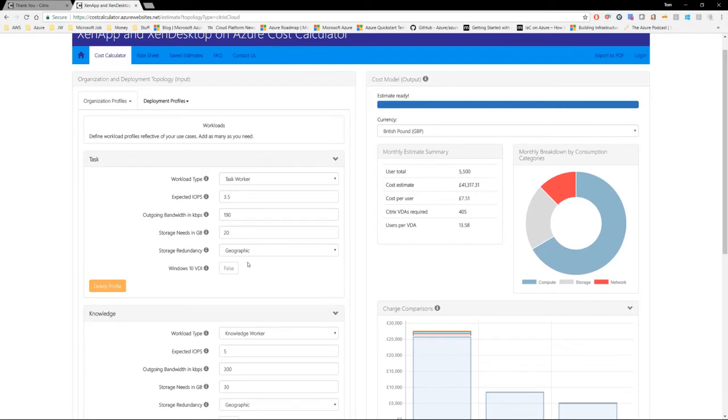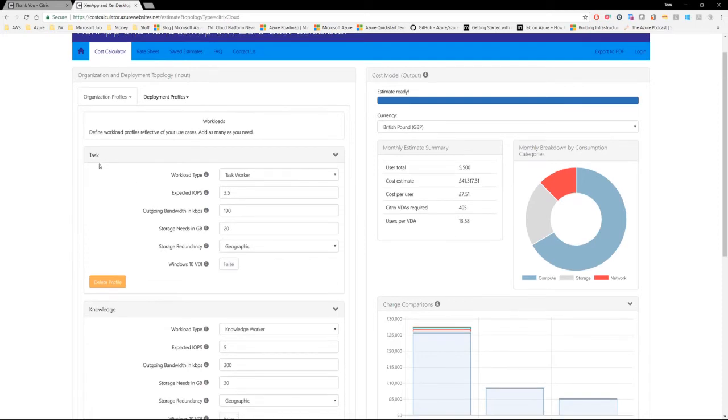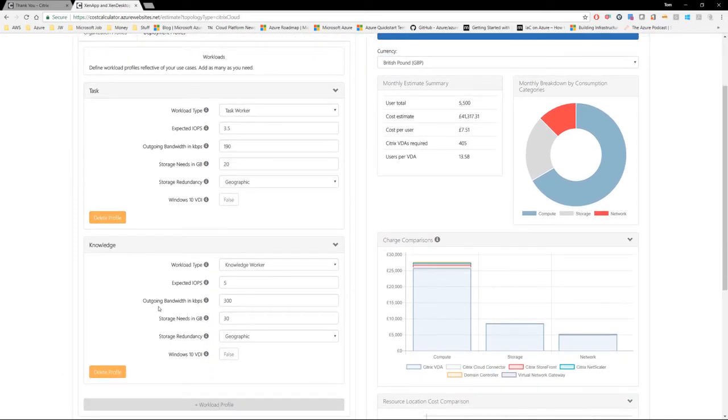They're not for VDI. To enable VDI or Zen Desktop, you need to enable this Windows 10 VDI button, which will turn this profile into a Zen Desktop profile. But again, it does not change the name. So for clarity, to make it easier as you build out your estimate, I would recommend deleting these profiles and coming back and creating specific profiles that you know that you need. Now, importantly, if you delete this knowledge worker profile, just before you do that, you need to note these values for a reason that we'll see a little bit later.